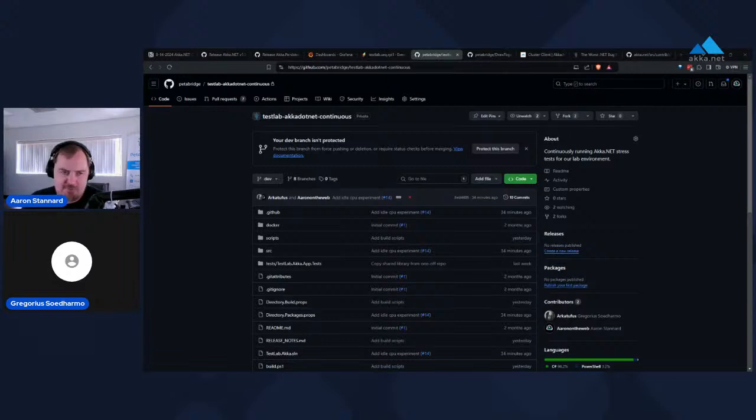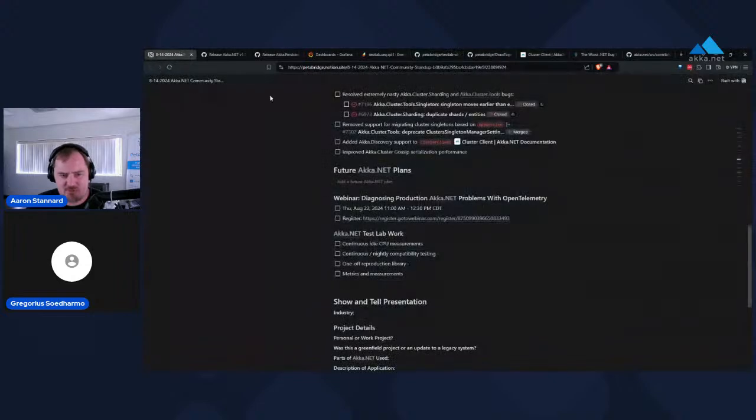We're using our test lab environment to help investigate some of that. It's easier to do with OpenTelemetry than it is with unit tests and all the stuff that happens on the normal public Akka.NET CI/CD system. So we're developing a little bit of infrastructure to make it easier for us to manage some of this.